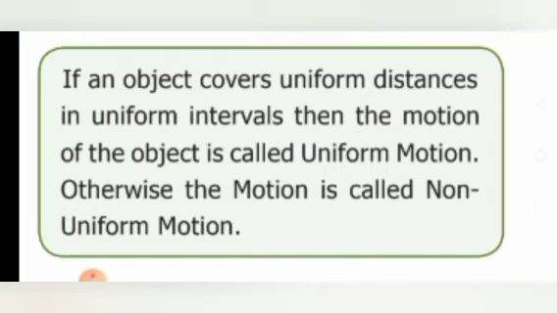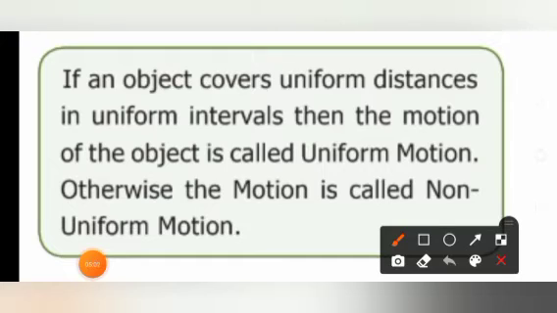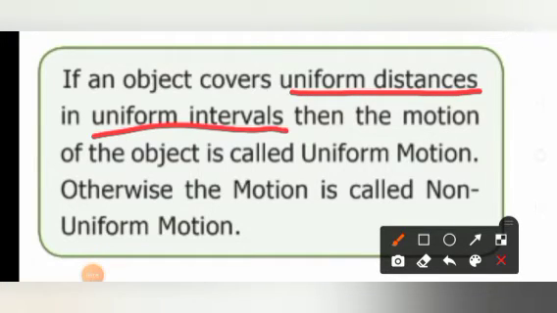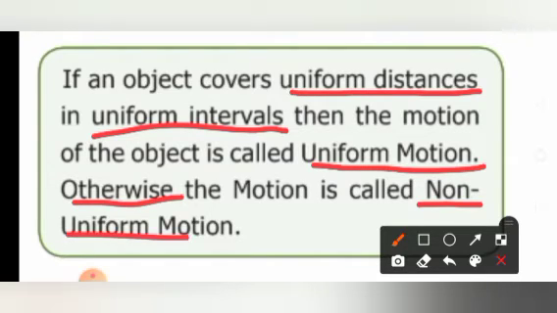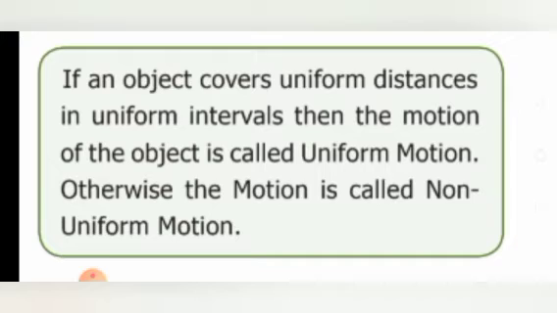Otherwise, the motion is called non-uniform motion. So keep in mind always, children, if the object covers uniform distance in uniform intervals of time, in the same time period, then we call it uniform motion. If not, the motion is called non-uniform motion. Did you understand what uniform motion and non-uniform motion are? Everybody? Good.